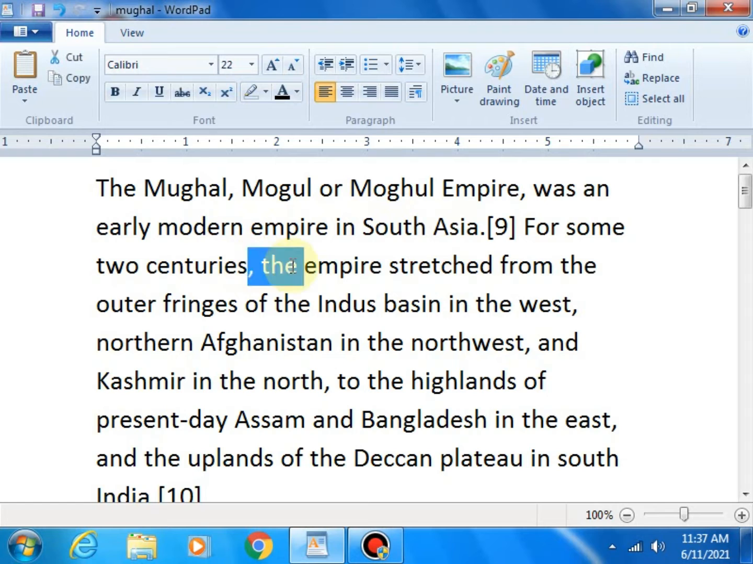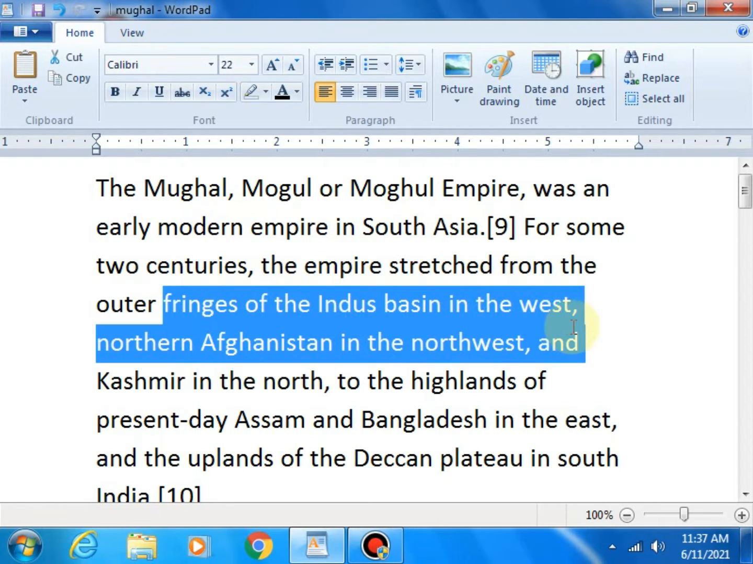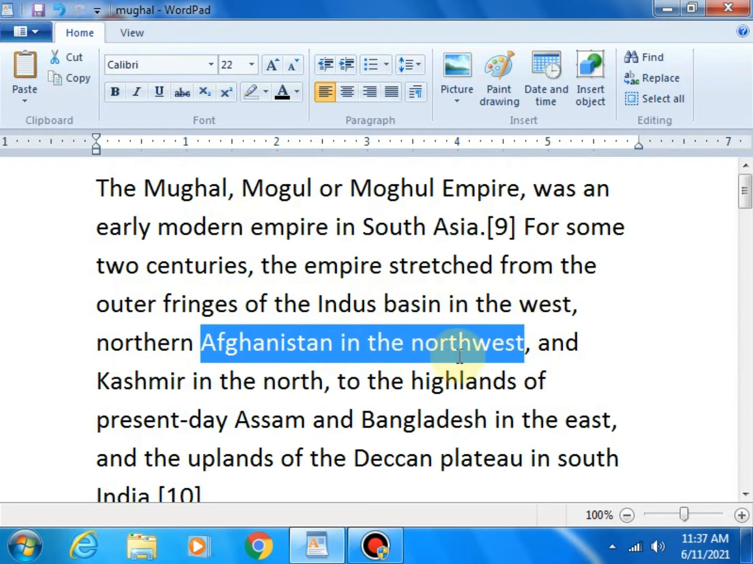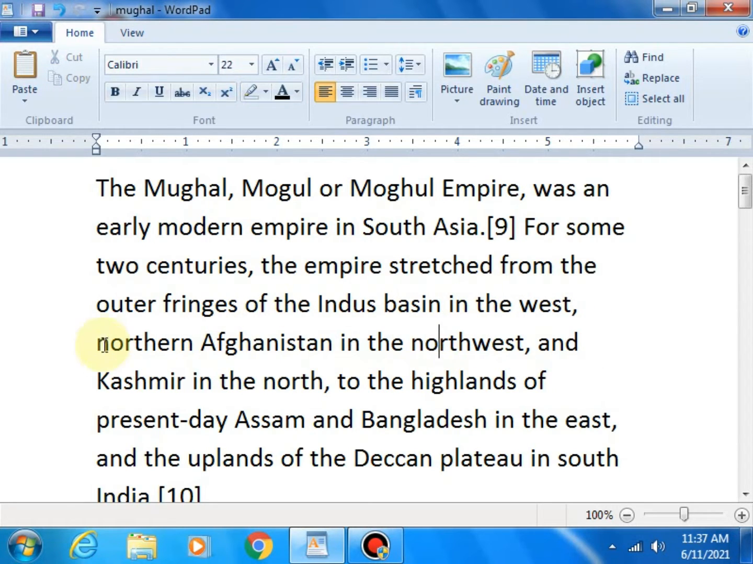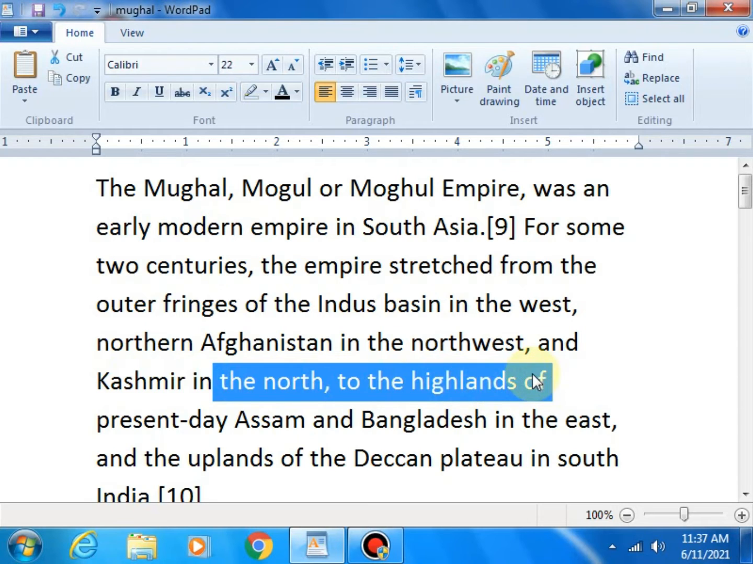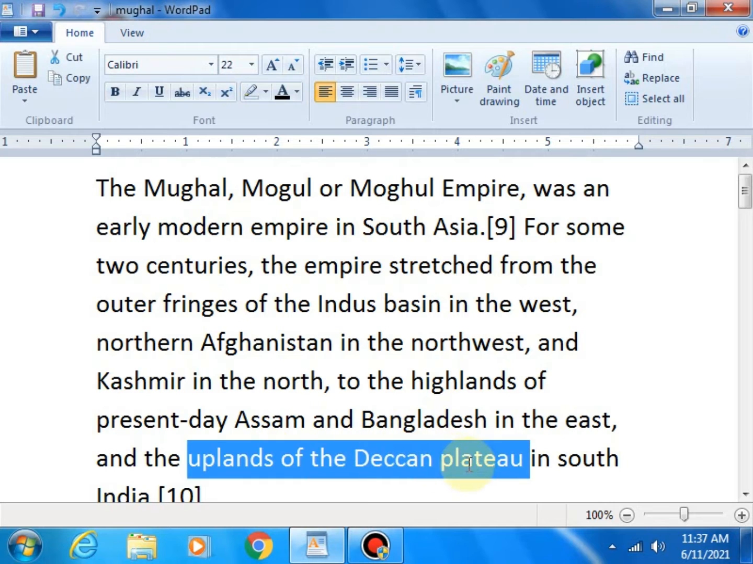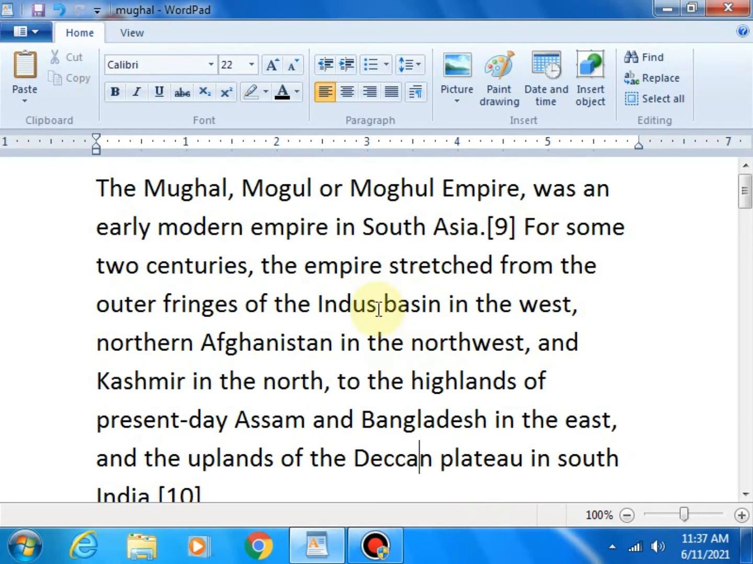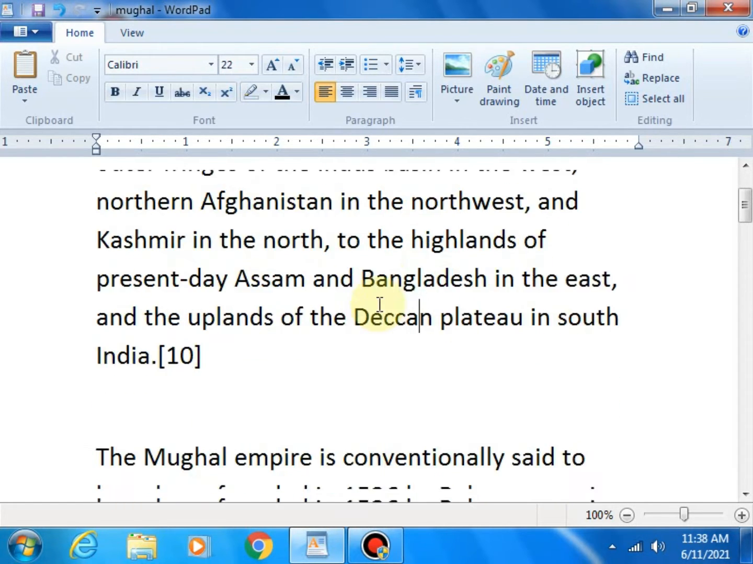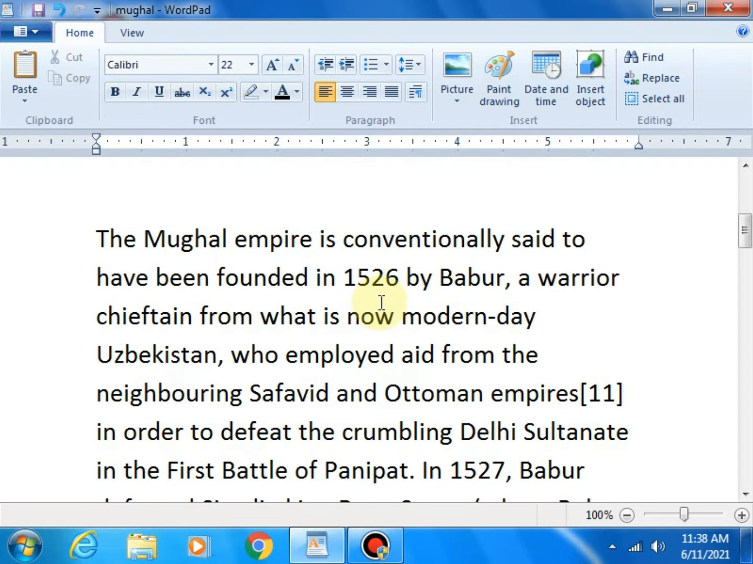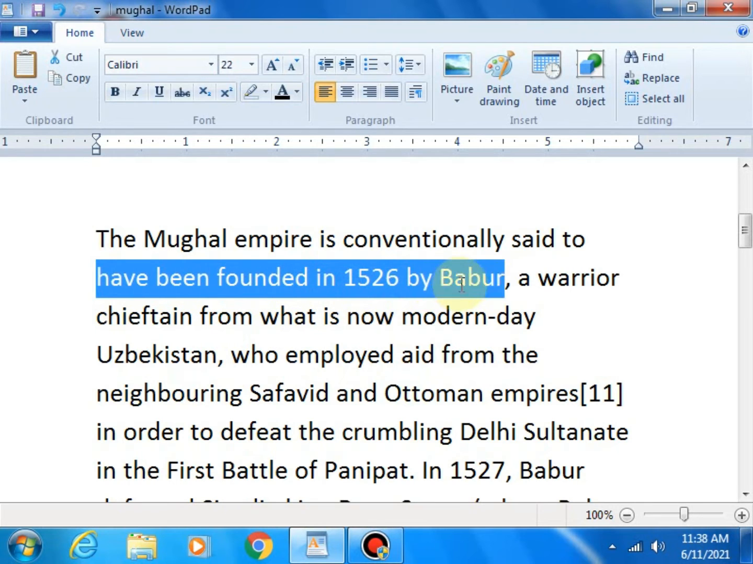For some 2 centuries, the empire stretched from the outer fringes of the Indus Basin in the west to northern Afghanistan in the northwest and Kashmir in the north, to the highlands of present-day Assam and Bangladesh in the east, and the uplands of the Deccan Plateau in South India. Means the Mughal Empire established their kingdom all over India at that time.